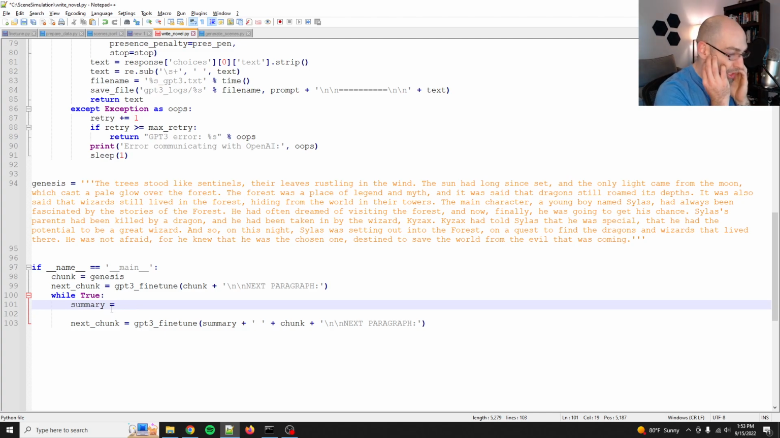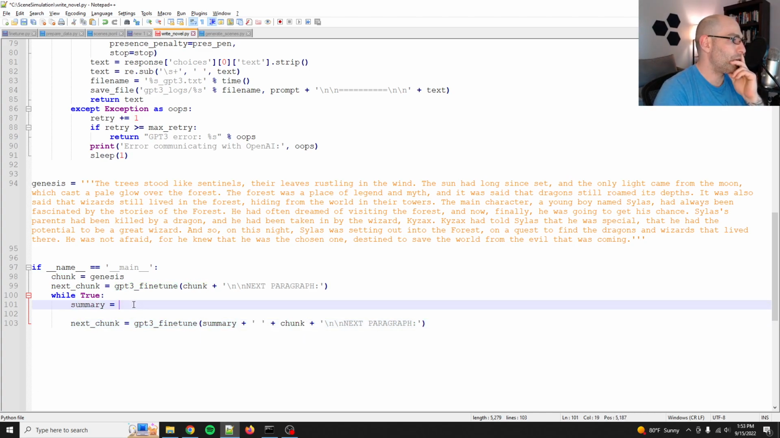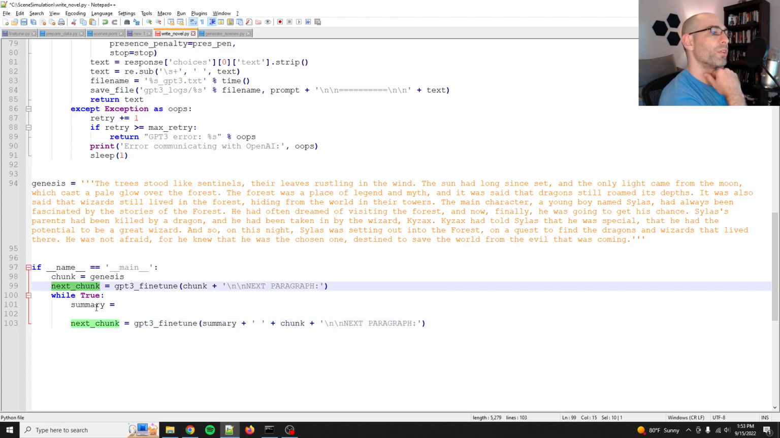Why is my brain not working in loops right now? Oh my God. Sorry. Okay. Yes. Okay, so next chunk equals summary, chunk, yes. So then we need to get the summary and the chunk, or I guess the chunk is just going to be next chunk, right? Or am I being superfluous?